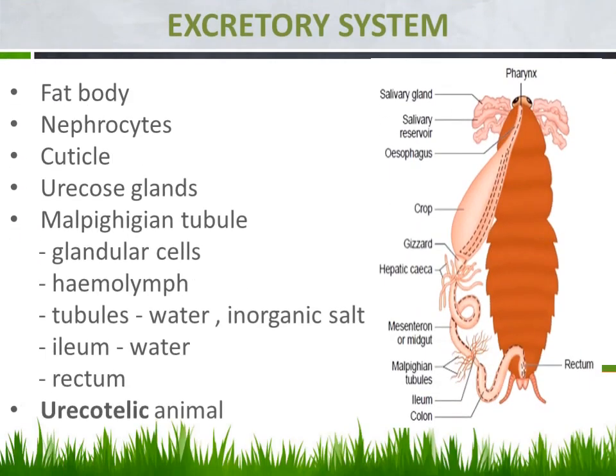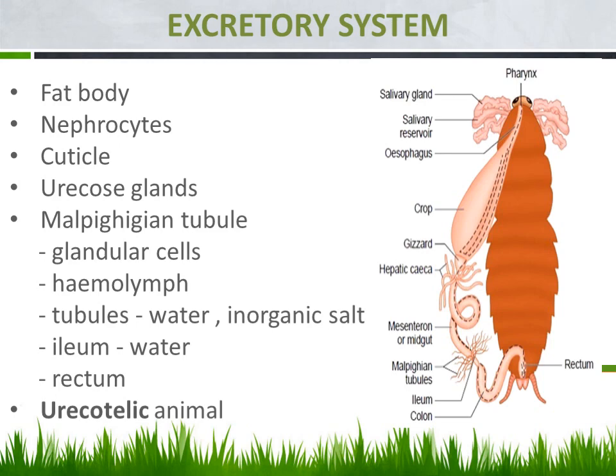So the next system is the excretory system. Fine. So what do you mean by excretion? The elimination of nitrogenous waste formed by metabolic processes is known as excretion, right? And this is performed by a group of organs, so that system is known as the excretory system. Let us see what organs are involved in the excretory process of the cockroach.